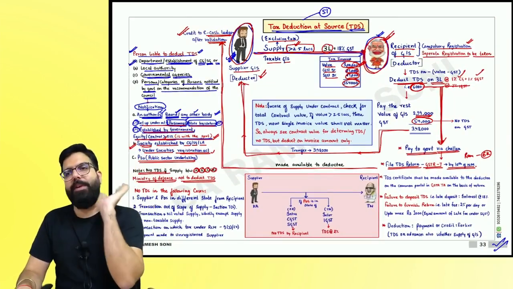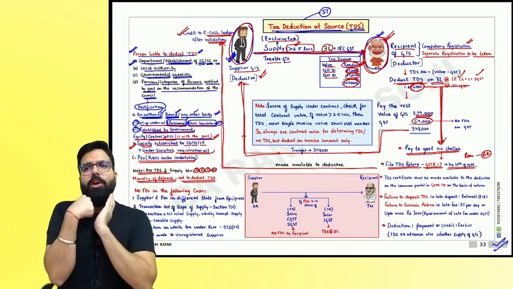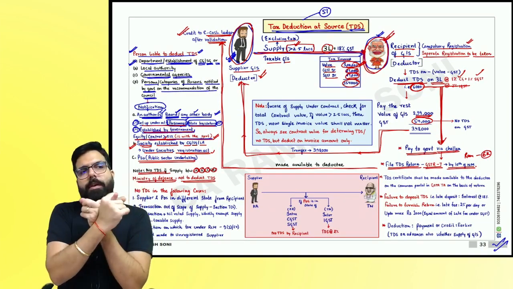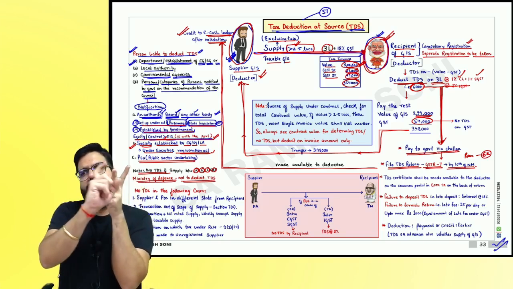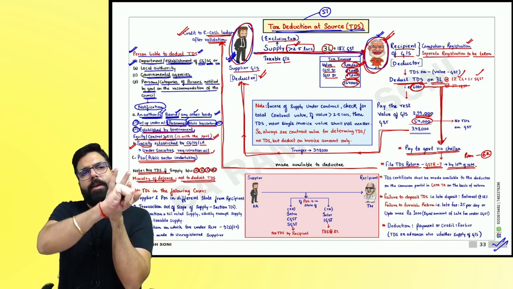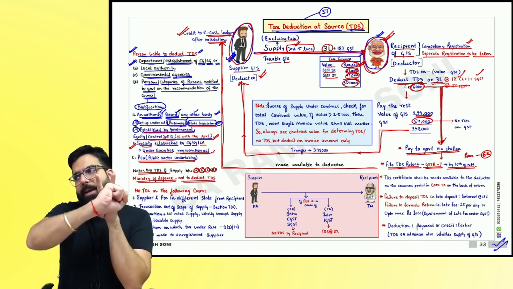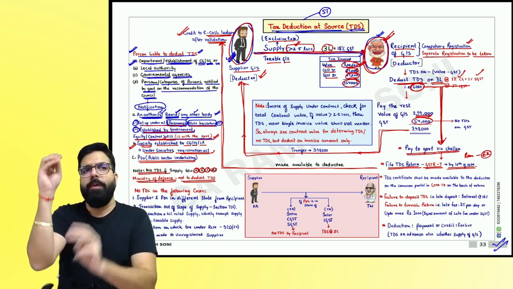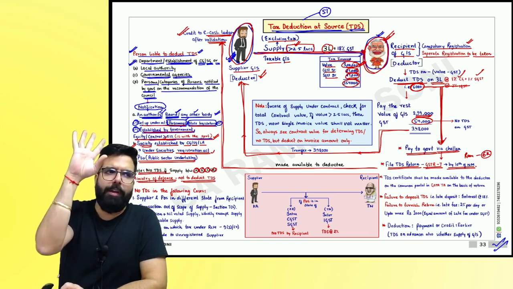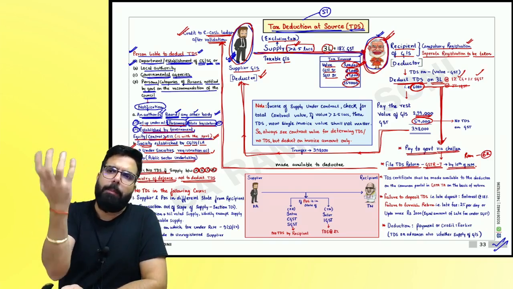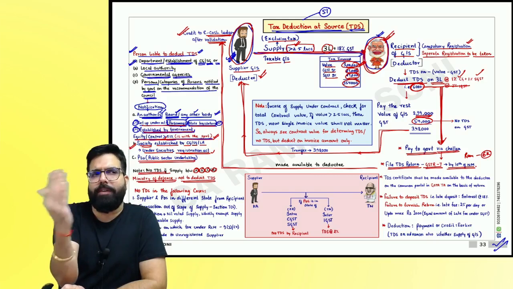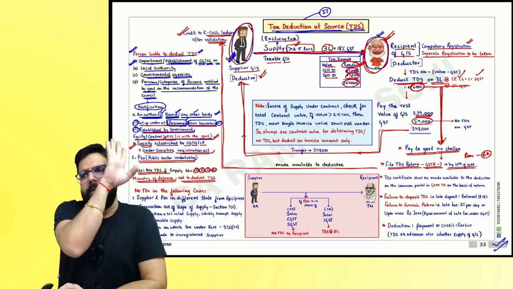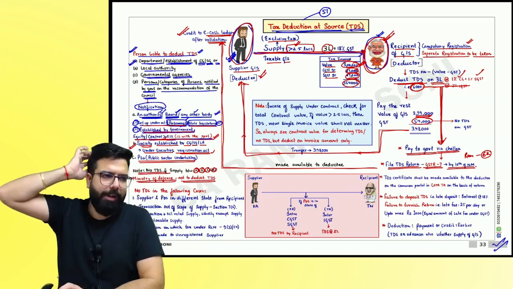Now listen to me very carefully. One person supplied to the government department. Who are the people who have to deduct TDS? Number one, department of Central Government, State Government. Number two, local authority. Number three, governmental agencies. Number four, notified category. Who are in the notified category? Authority, board, any other body which is set up under an act of the parliament or state legislature, or which is set up by the government, where control is with the government. How much control? 51% control is with the government. Are we all clear till here?